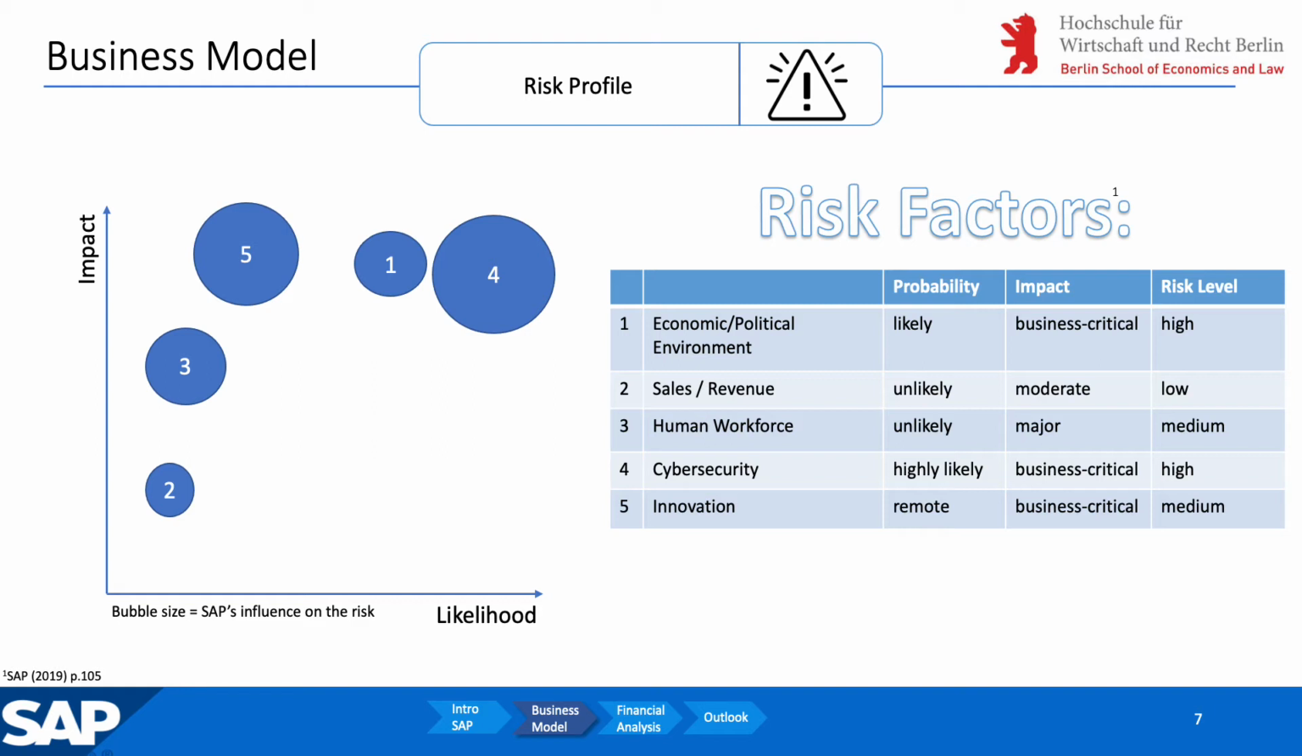And lastly, innovation. As Ala mentioned before, it's very important for SAP not to lose contact due to a lack of innovation. Of course, the probability is moderate, but the impact could be business crucial as SAP defines themselves through new innovations. Now we put and define all of those risk factors in a strategic risk map. The position of the bubbles represents the correlation between impact and likelihood, and the bubble size is SAP's influence on the risk.